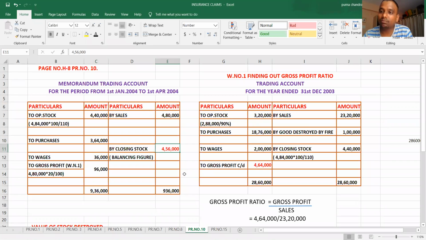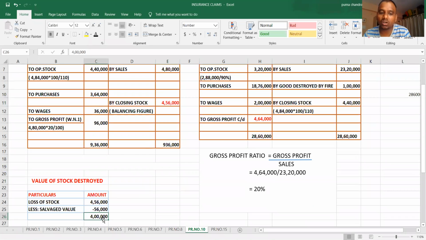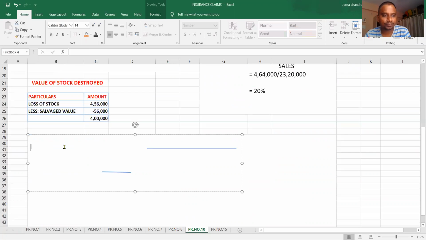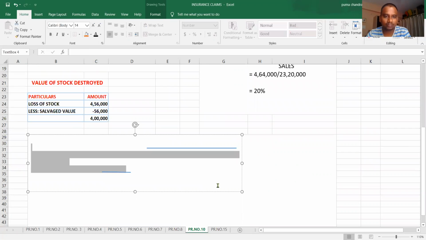Now the insurance company will pay only to that extent. If you had taken the policy for 5 lakhs, then the insurance company would pay 4 lakhs to you, which is the loss to us. But you have taken the policy for 3,42,000, which is lesser than the closing stock. So the insurance company will not pay the total amount to you. So it will apply the average clause. Now write down the formula for average clause. I will explain later.